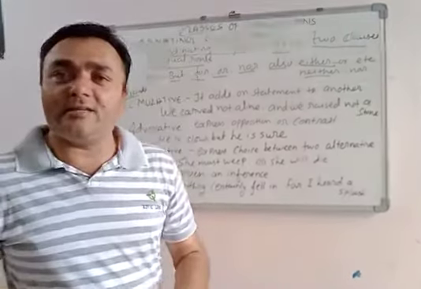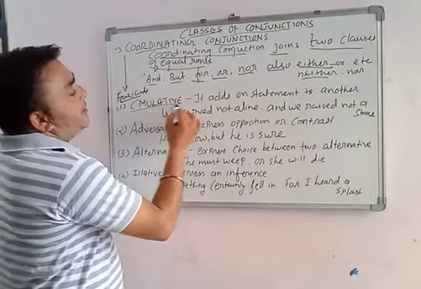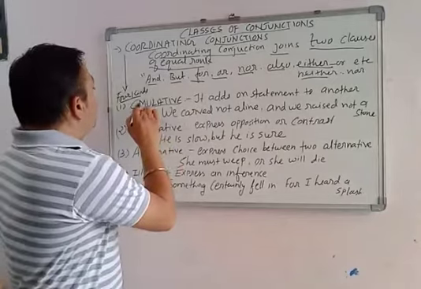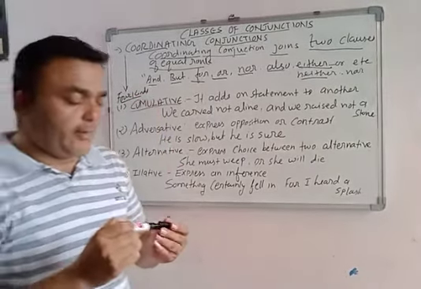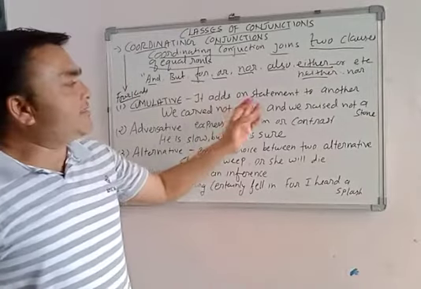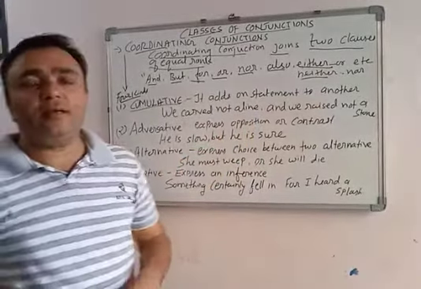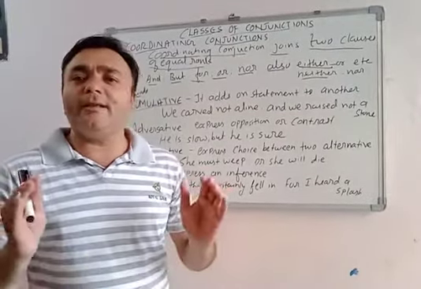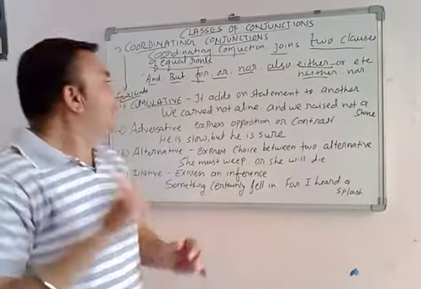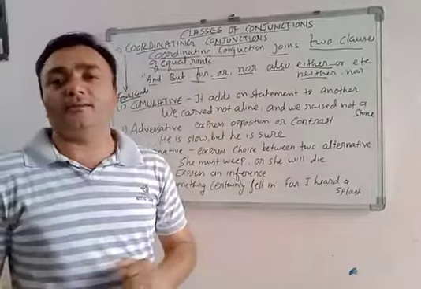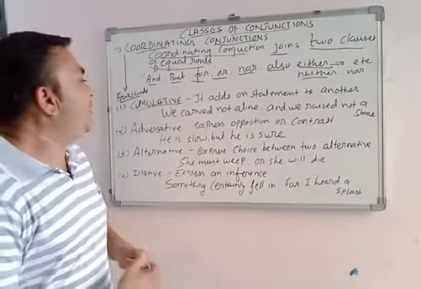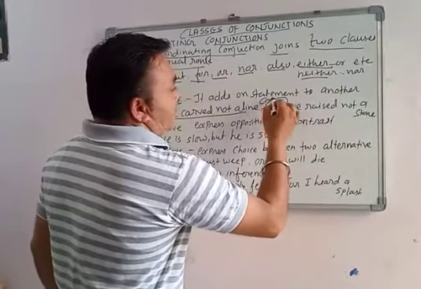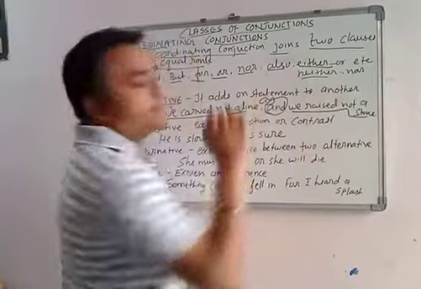In coordinating conjunction, the first one is cumulative. What is cumulative? Cumulative, what does it mean? It adds one statement to another. Cumulative means joining something, just like conjunction too. Cumulative means to get a mixture of something like this. It adds one statement to another. For example, we carved not a line, and we raised not a stone.